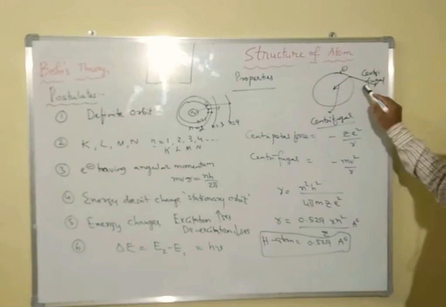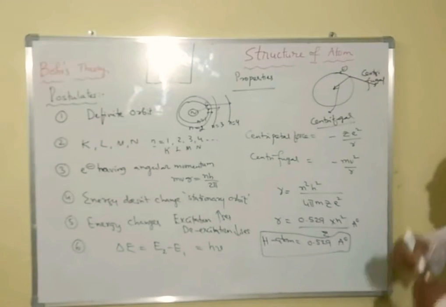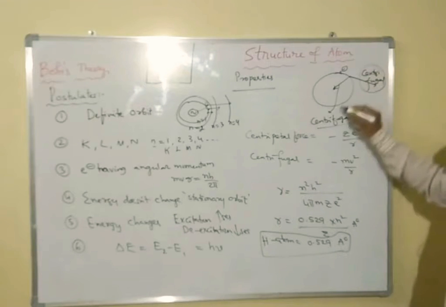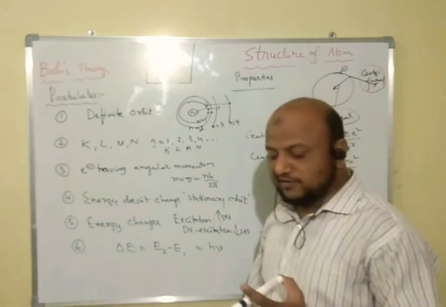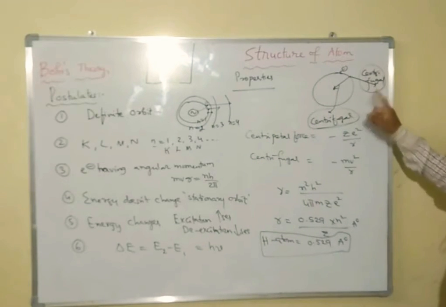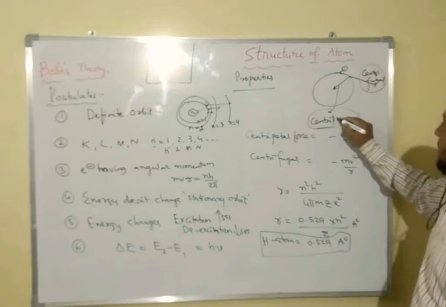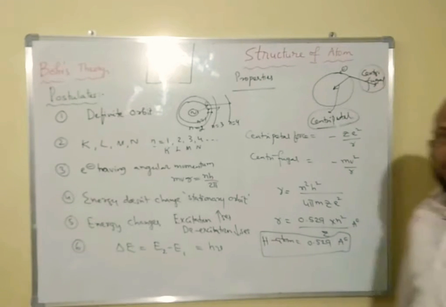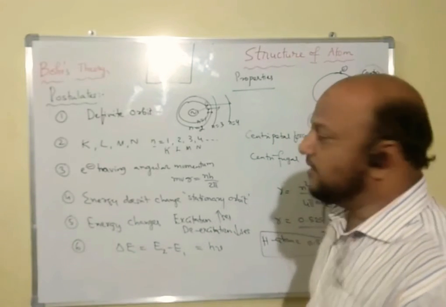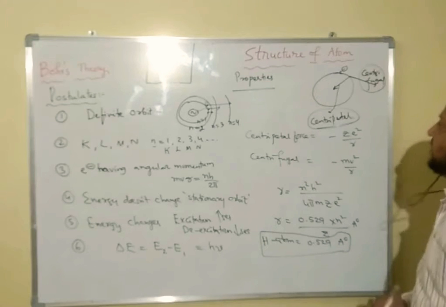This can be explained as follows: in any orbit, two forces are present on that electron. One is called the centrifugal force and the other is called the centripetal force. Centrifugal force moves the electron outward, while at the same energy level the centripetal force moves the electron towards the nucleus.